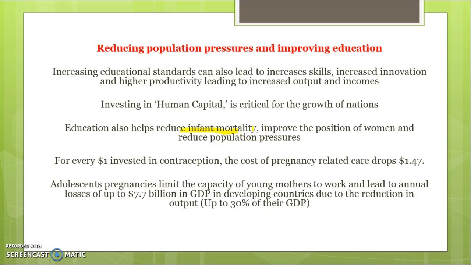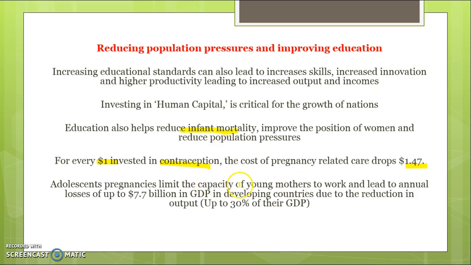So getting more women into work, notifying them of the importance of contraception, using education to try and solve some of these population pressures is really important. For example, every $1 invested in contraception reduces the cost of pregnancy-related care for the government by $1.47. So even though there might be initial outlay, they're going to get that back and more so.